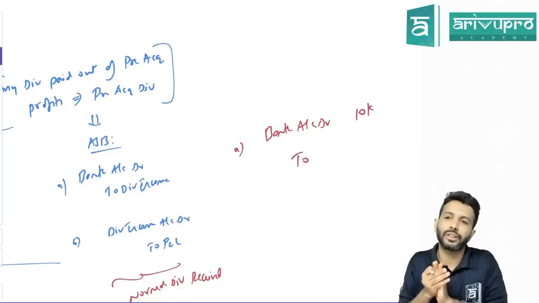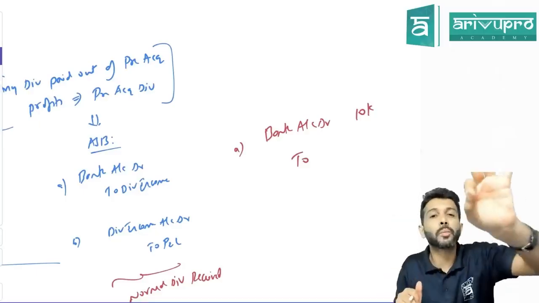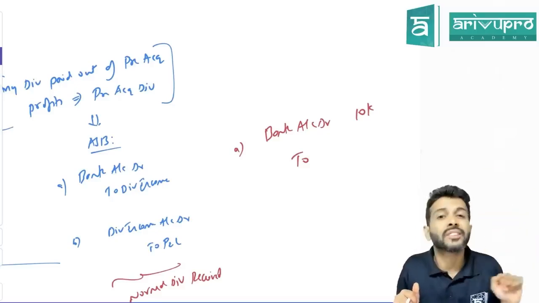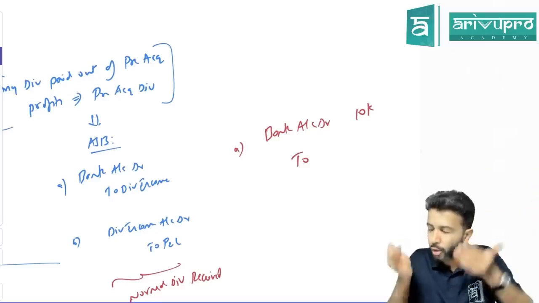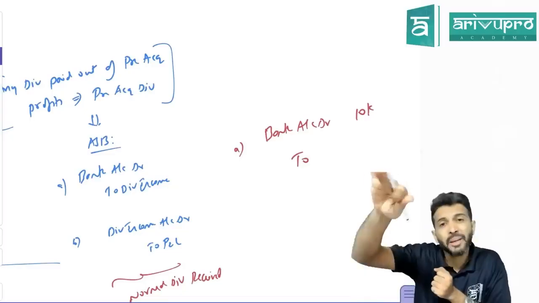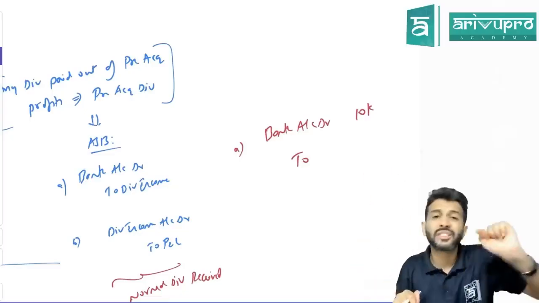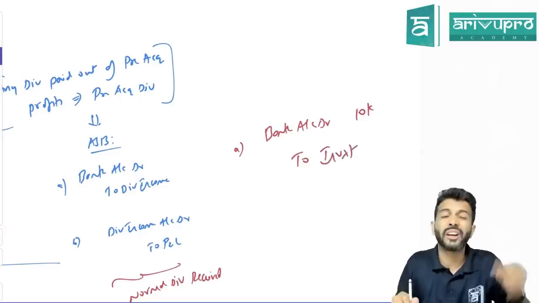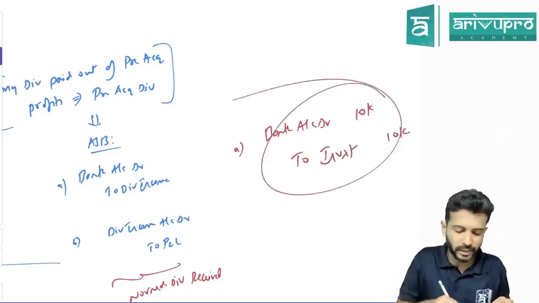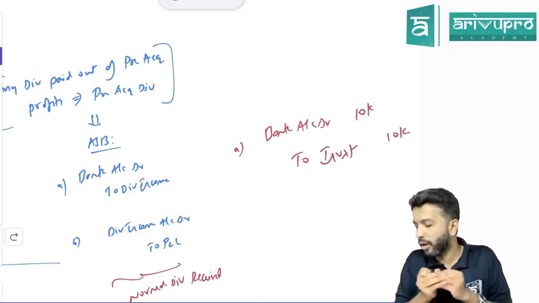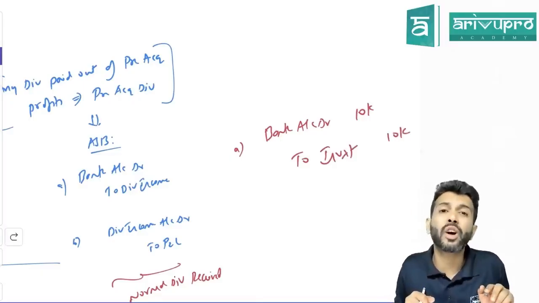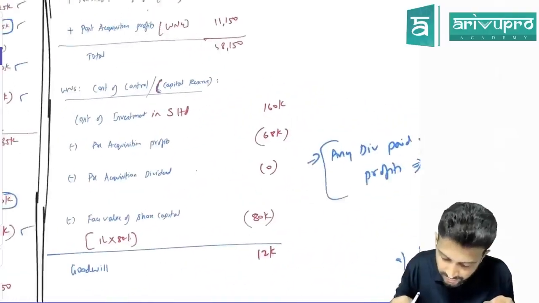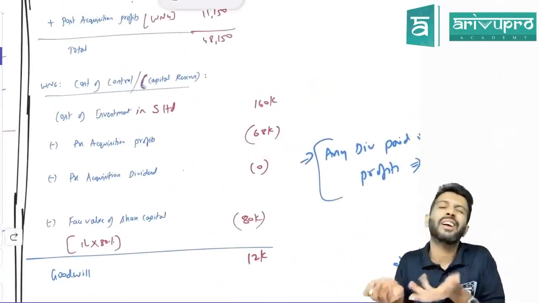Same thing AS 13 also says. Any pre-acquisition dividend should be reduced from cost of investment. Is investment a liability or asset? Asset. Assets have what balance? Debit balance. Due to pre-acquisition dividend, is that asset balance the same or is it reducing? It is reducing. Something which has a debit balance, how do you reduce it? Credit it. So what is the journal entry for pre-acquisition dividend? Bank account debit to investment account. Because of pre-acquisition dividend, what will happen to your investment value? Same or will it reduce? Reduce. So what have I written here? If there is any pre-acquisition dividend, reduce.